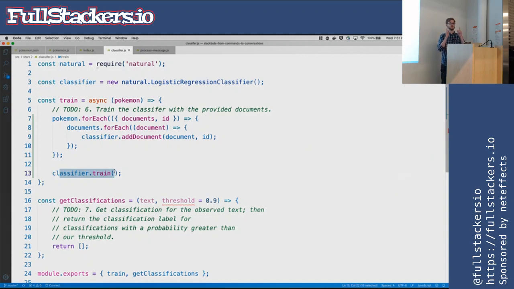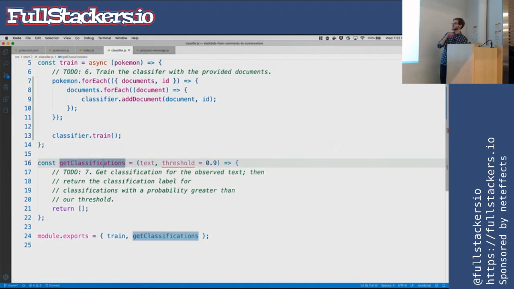You can also copy that down. So let's say you train this with 15,000 things and it's ginormous. You don't want to have that living in memory the whole time because that would not be good. You can actually save this down to JSON files or save it to a database, get a binary string out of it, and then put that away. And then when you need to start your classifier again, you just load it up, do what you need to do, take it down again. So that way it's not constantly living. But for our case, we're just going to keep it alive.